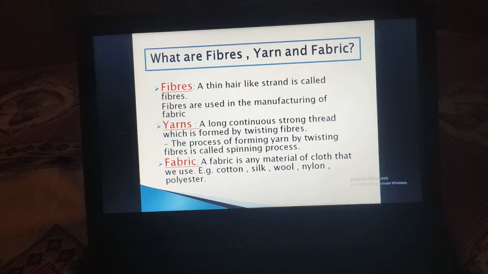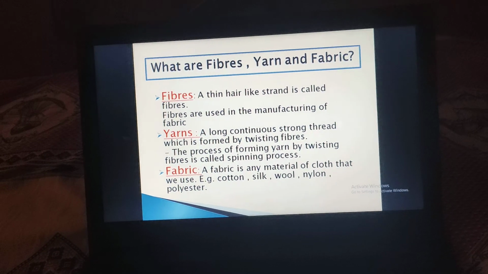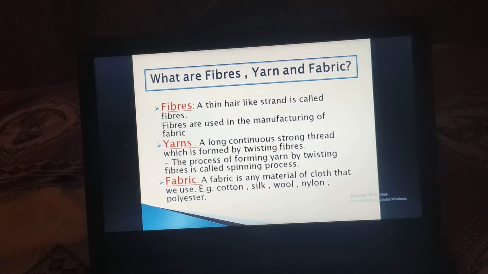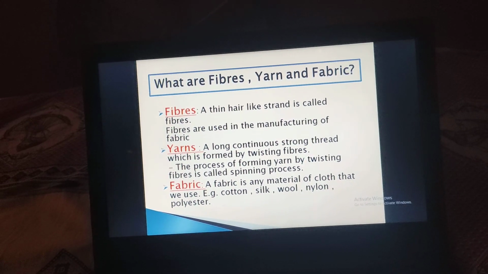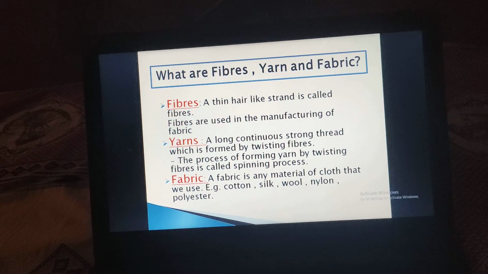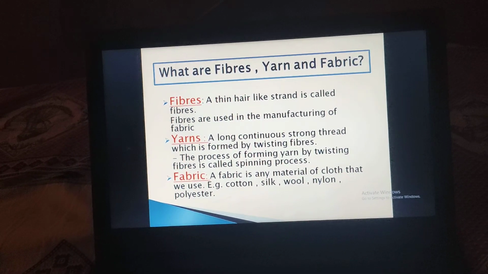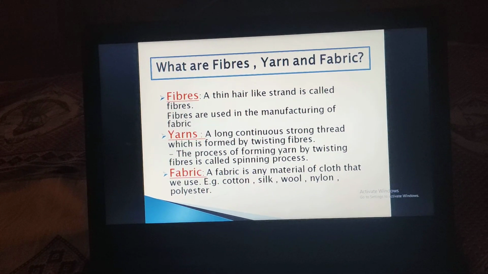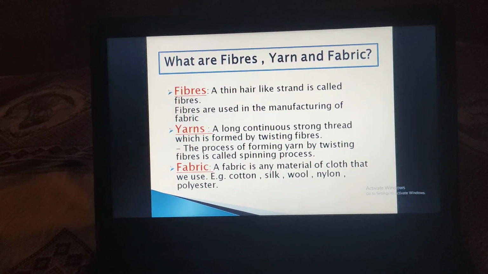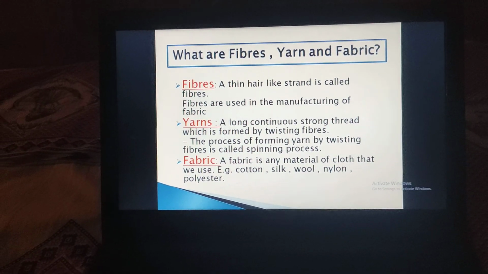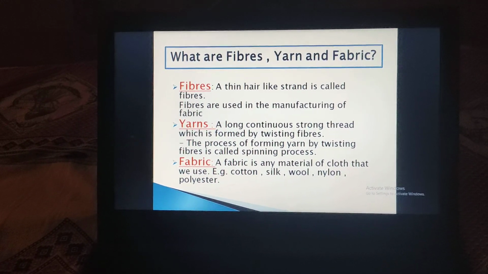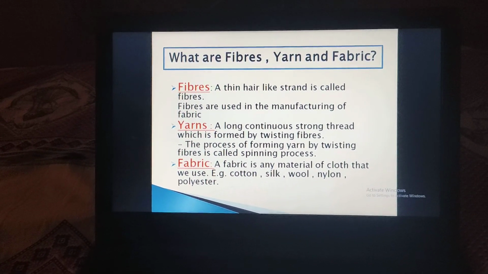Okay, still if you are not getting that, let me tell you that sometimes from your clothes a very thin, tiny hair-like strand comes out, that is nothing but the fiber. Okay, from the woolen clothes or from the cottons. Basically fibers are used in manufacturing of the fabric. See, about chemistry, fibers means what? This tiny hair-like strand which is used for manufacturing the fabric.